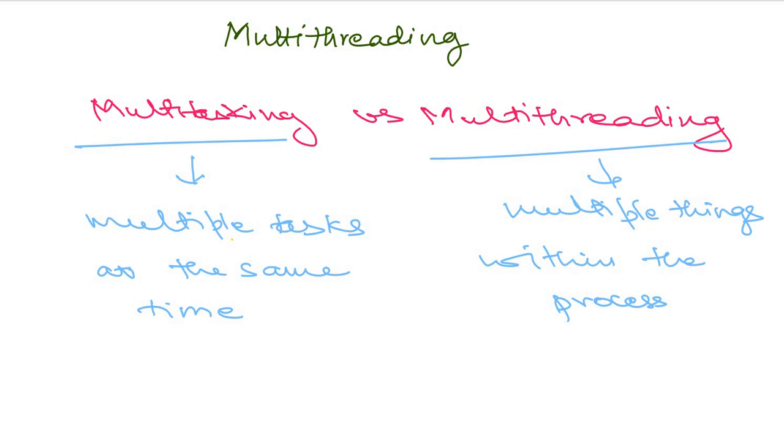So basically let's understand this through an example. For example, in multitasking we can have that we are running music on Spotify, we are running something on Google Chrome, and we are writing something on Microsoft Word. And in multi-threading, the examples that we can have is like on the same process. That is, let's say we are on Google Chrome, and in that we are downloading something, we are browsing something, and we'll also have something running in the background in Chrome itself.